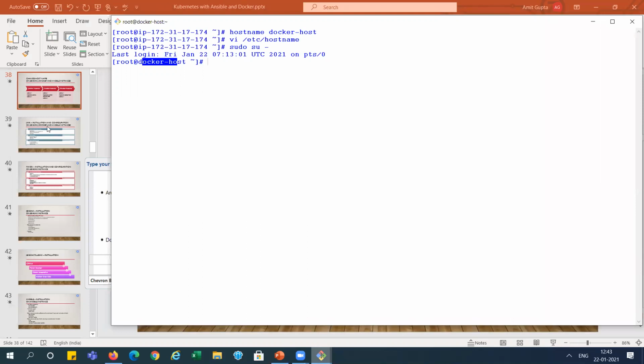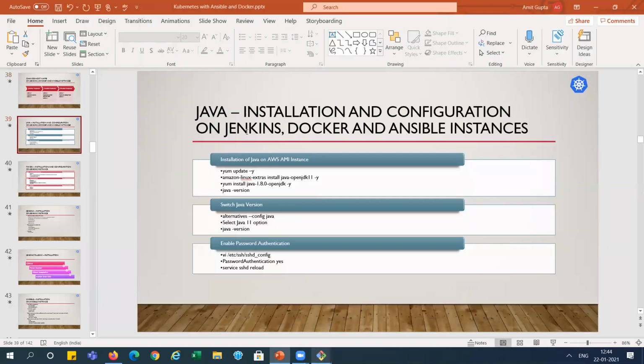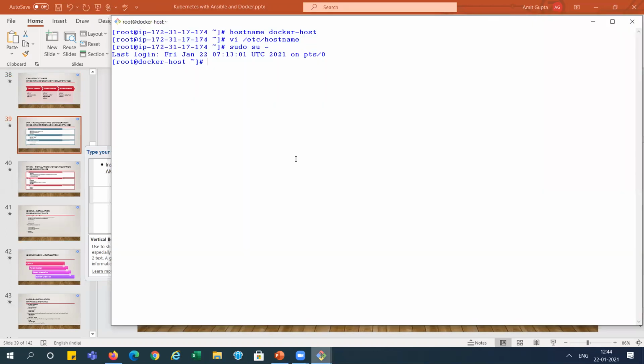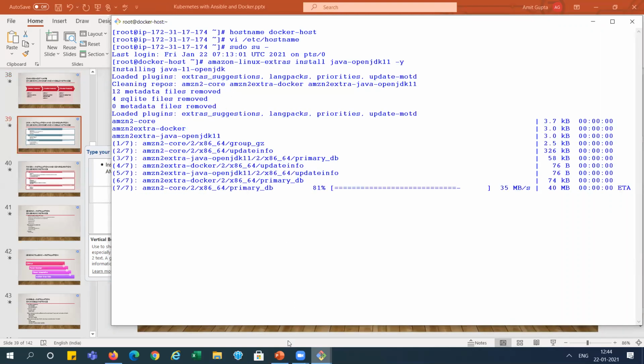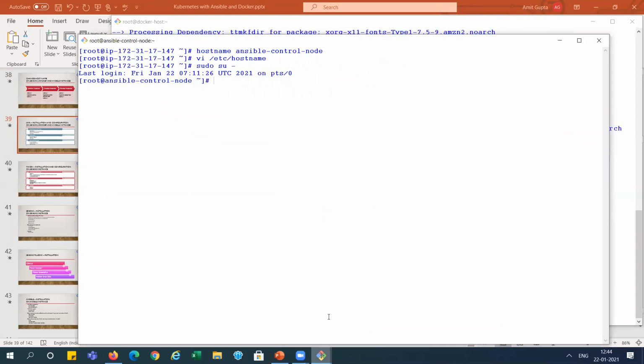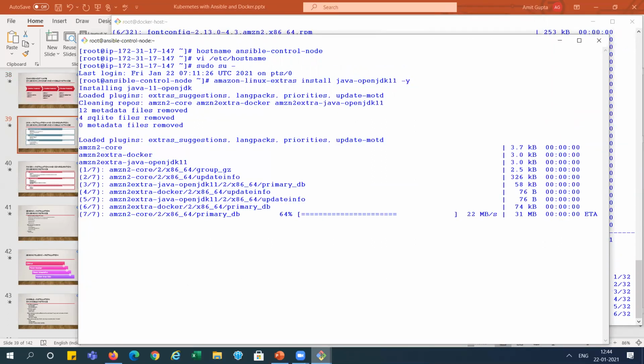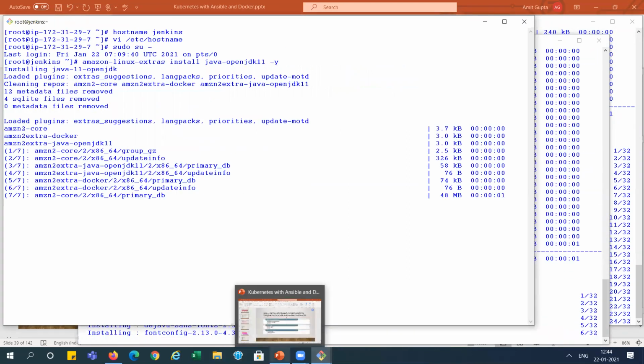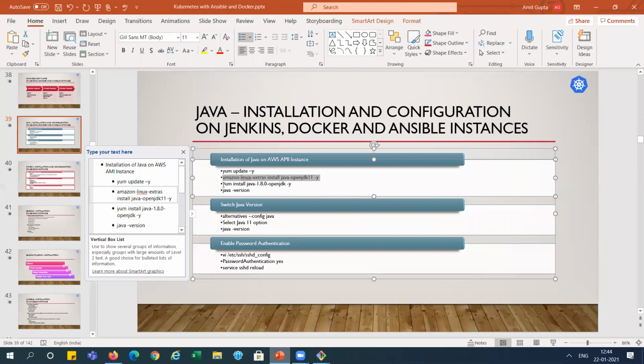Now next step, we need to install Java on all three servers. So apt update we have already run. So I'm directly installing the Java, right? This is the Docker system I'm doing, and doing for all three. Then Java 1.8, we are installing both versions over here.